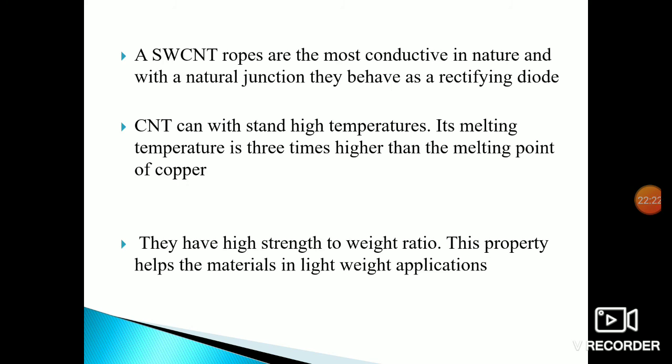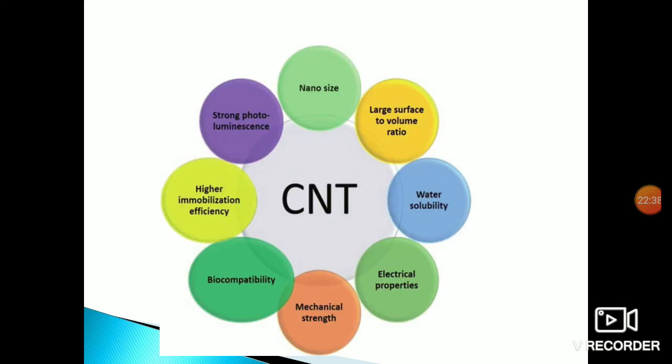Its melting temperature is 3 times higher than the melting point of copper. They have a high strength to weight ratio. This property helps the material in lightweight applications. This is an overview of the properties of CNT. So nano size is discussed, large surface to volume ratio, water solubility, electrical property, mechanical strength, biocompatibility, higher immobilization efficiency,